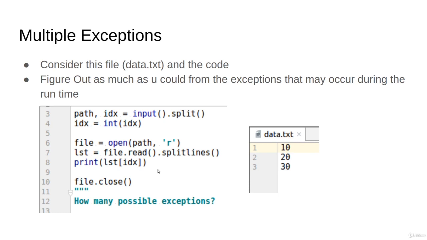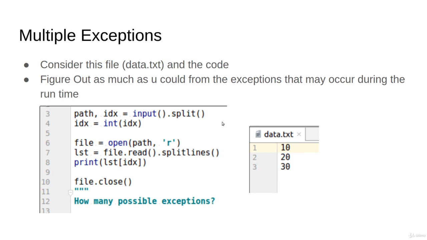I would like you to try to figure out as much as you can all of the exceptions that might happen here. So develop inputs and say, with this input, this program will work well. But with this input, this program will crash for this reason. And with this input, it will crash for this reason. Try to be a good inspector for the code, as a good reviewer, and find out all of the possible reasons.